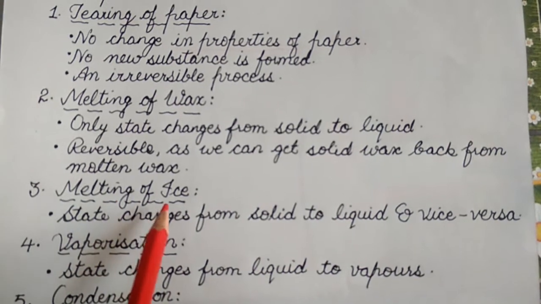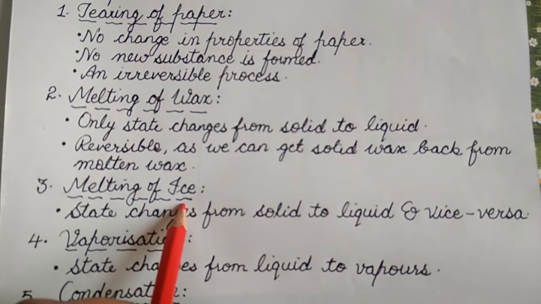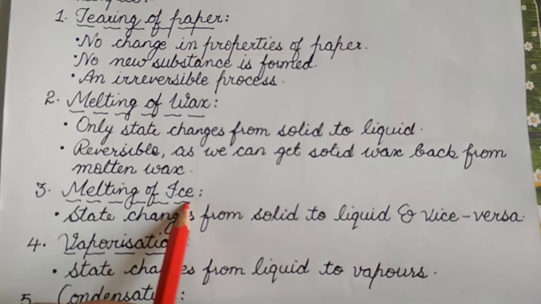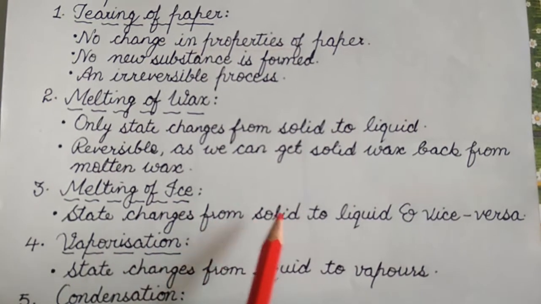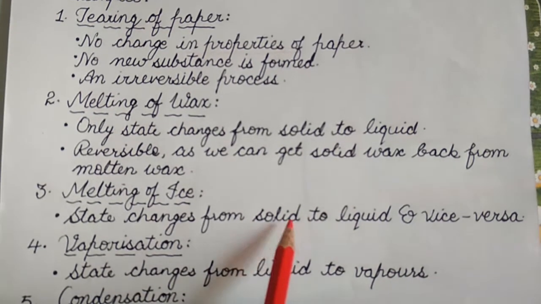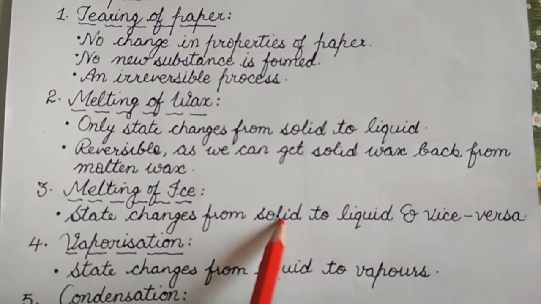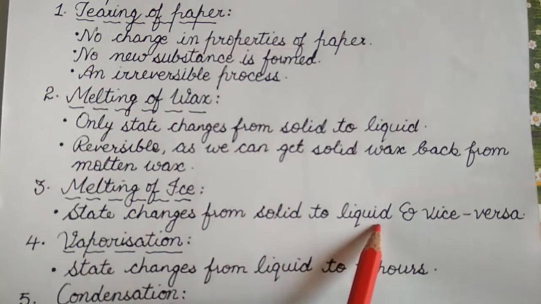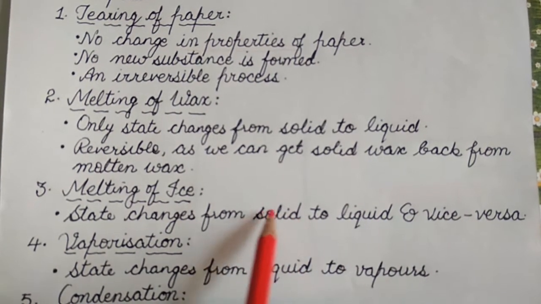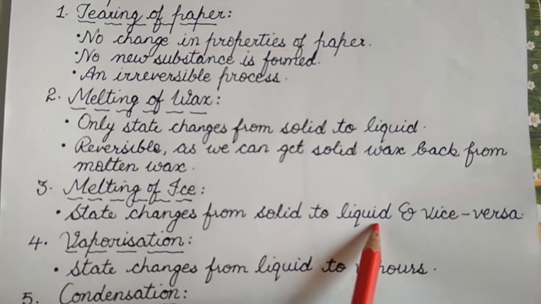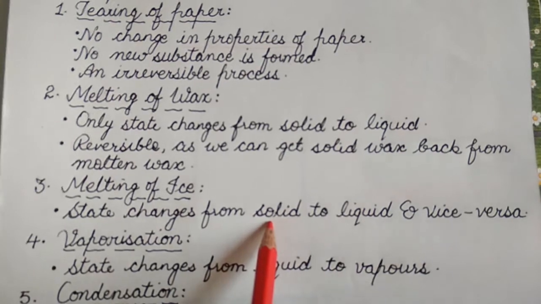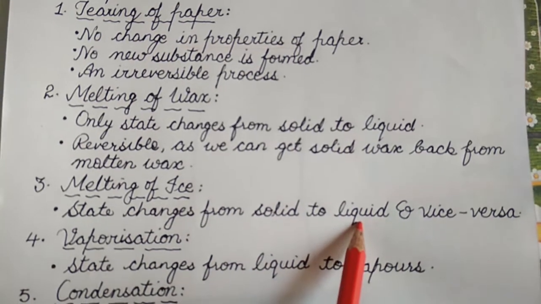Next is melting of ice. Here in this case also the state of the matter changes from solid to liquid and vice versa. Means we can get back the solid on cooling a liquid, and on melting of the solid we can get back the liquid, and on freezing the liquid we can get solid. So this process is vice versa.